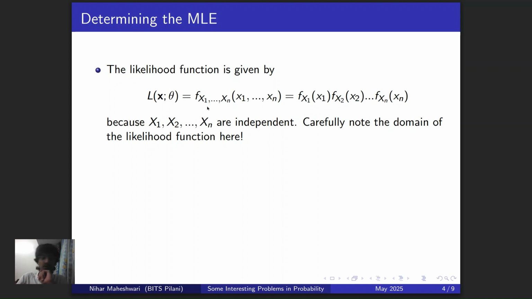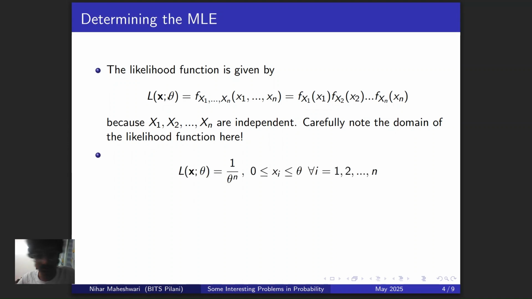And another last thing over here on notation is that you might have noticed that I have bolded an x here. It's because I would rather not write L of x1, x2, xn. This is common notation. It's basically just writing it in vectorial form. All right, cool. So that's exactly what we do.